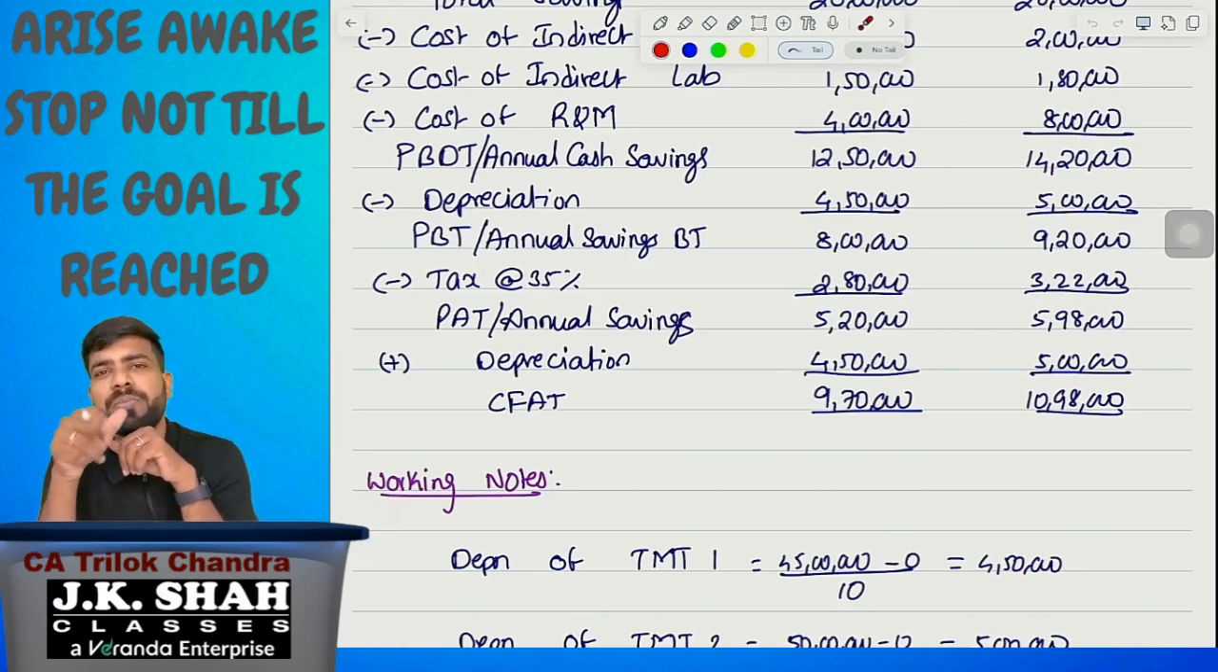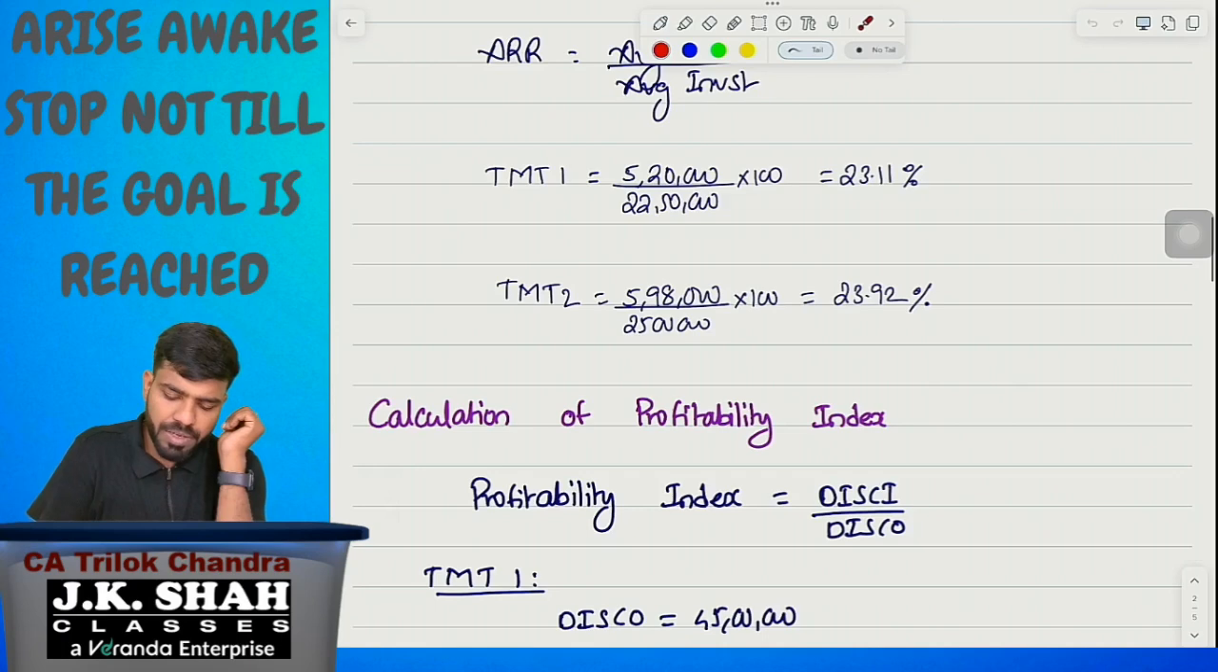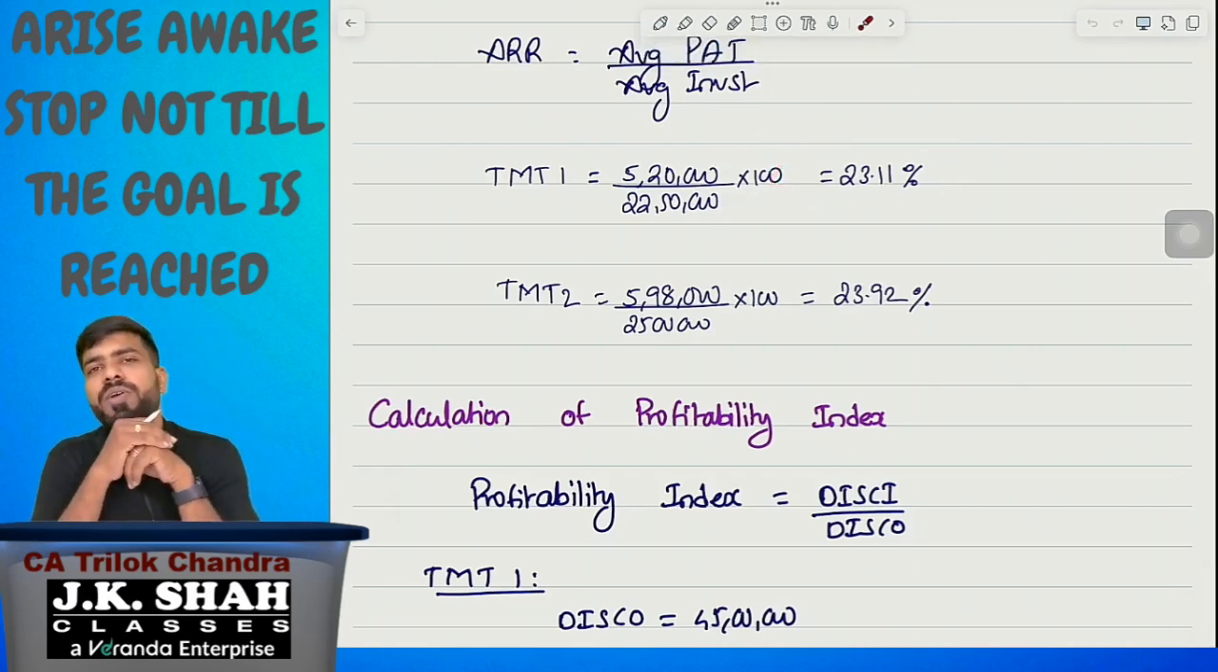By the end of the period, salvage value is 0. So 45 lakh plus 0 divided by 2 is 22 lakh 50,000. So it is 5,20,000 divided by 22 lakh 50,000, which is 23.11%.